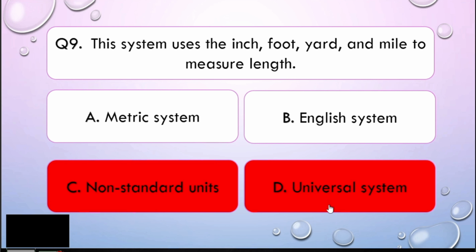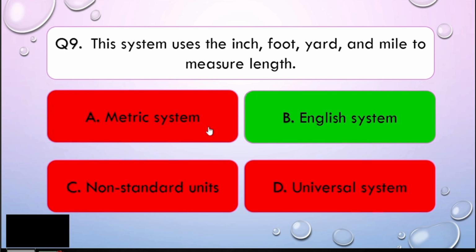So the metric system follows the base 10 rule. So we have the meter as the base unit. Then if you go smaller, it could be the decimeter, the centimeter, and the millimeter. Now if you want to go higher, it could be the decameter, the hectometer, and the kilometer. So that is under the metric system. Now, the question here is that it uses the inch, the foot, the yard, and the mile. So, basically, the correct answer for this question is letter.